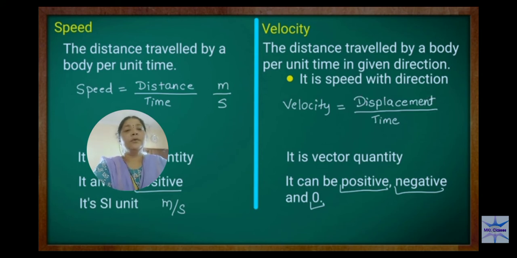Here you can find the formula for the velocity. V is equal to displacement by time, and displacement is also measured in meters, so the unit is meter per second. Speed and velocity both have the same SI unit, meter per second.